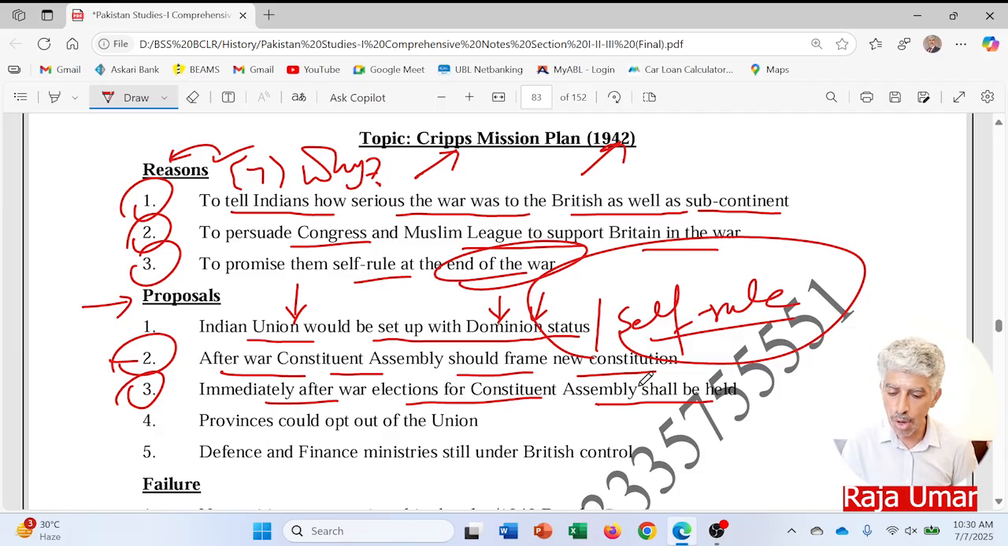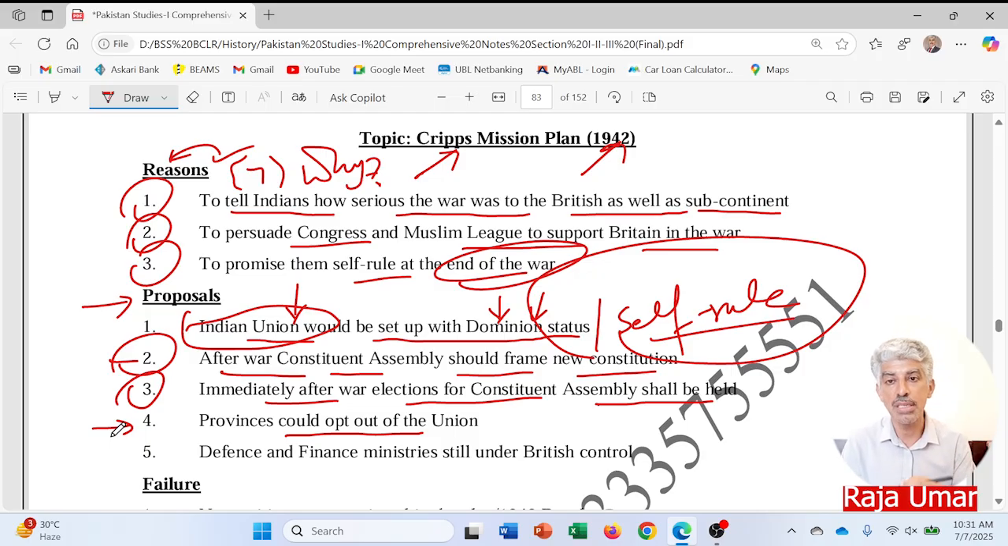So provinces would opt out of the union. Provinces might declare independence getting out of that Indian Union, which was given over here in the first point, that they may, the provinces, they might go out of the union and they may declare independence if they wanted to. So again, sort of plus point for the Muslim majority provinces, that they could be having a sort of chance in their mind that they could declare independence if the option is given to them.